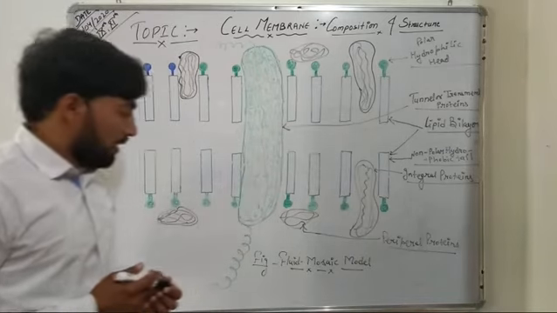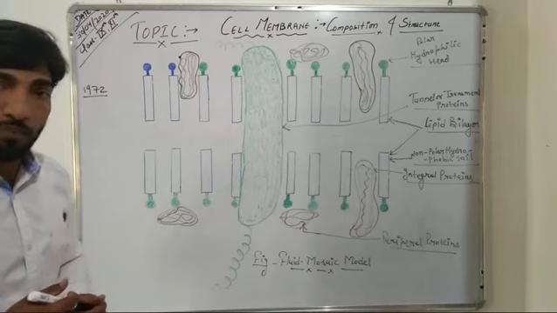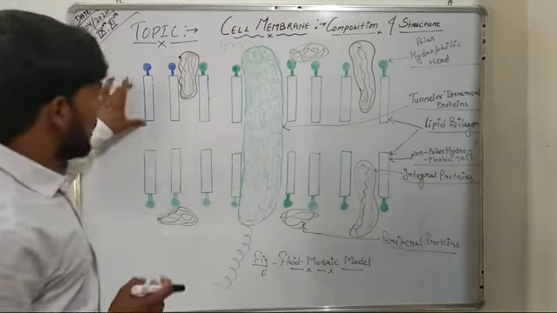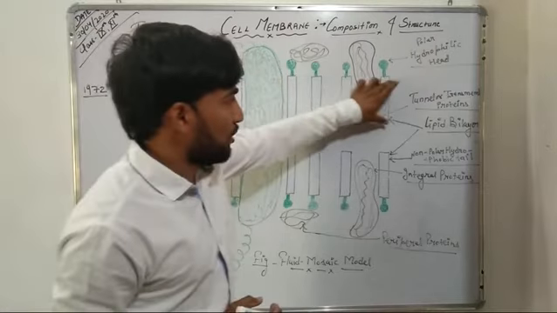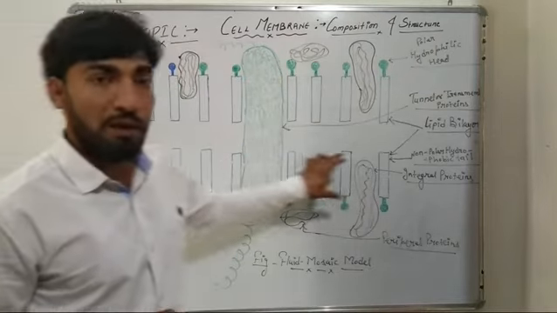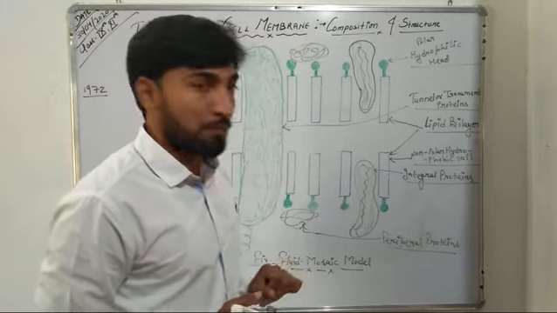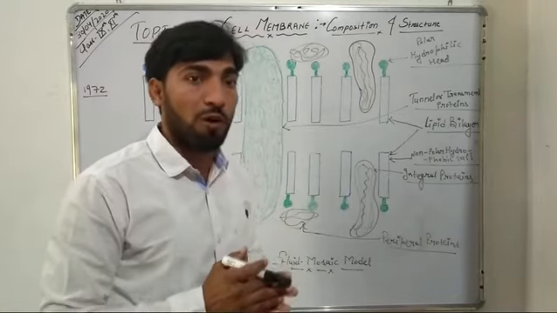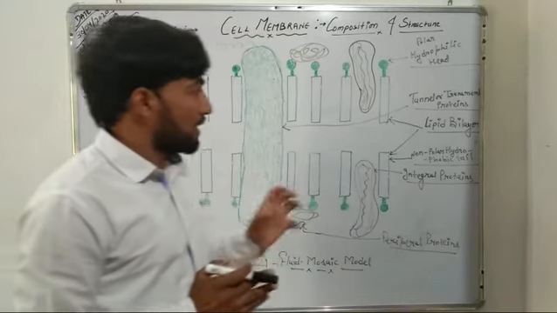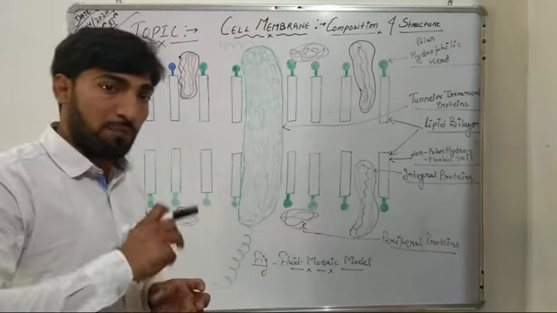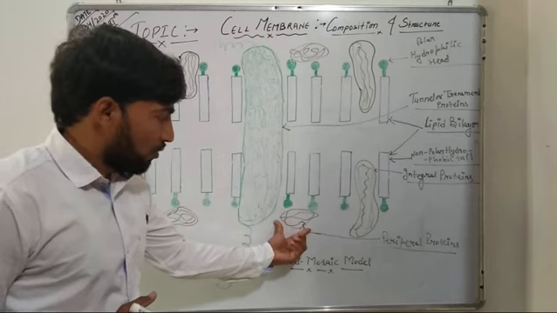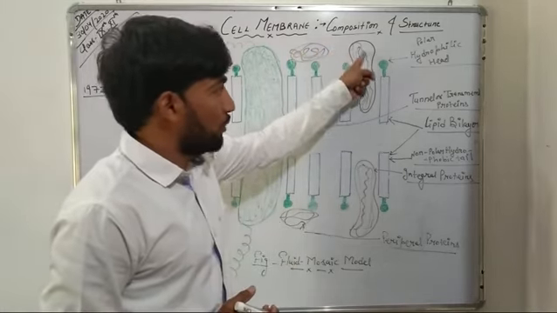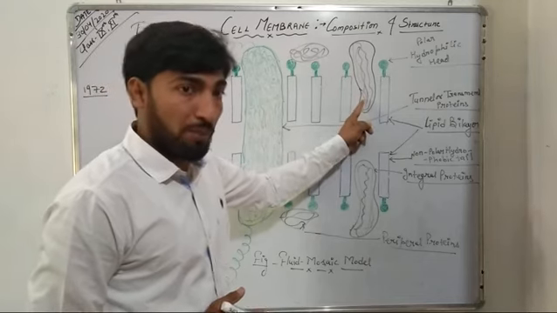Now in this fluid mosaic model, the lipids present in the cell membrane form a bilayer. So in blue color, this is the lipid bilayer. The lipids are arranged in the form of a lipid bilayer, whereas the proteins exist at both positions, on the surface of the lipid bilayer and embedded in it.